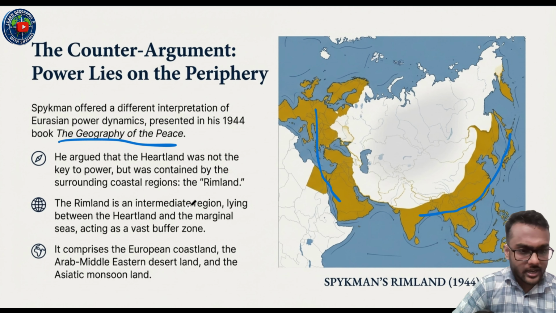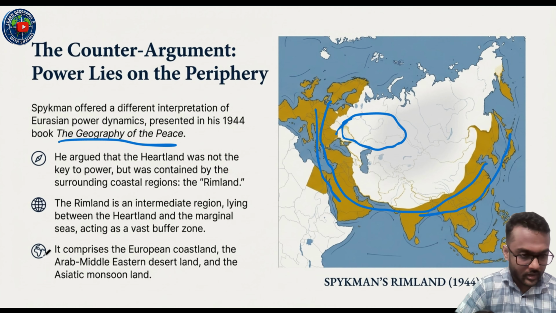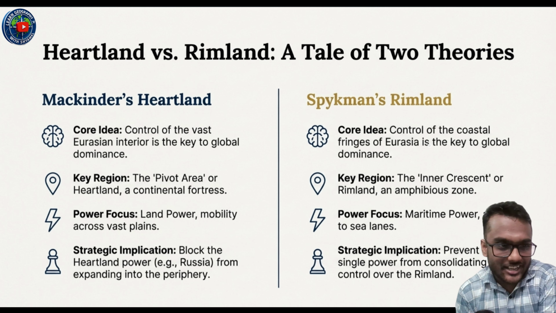The Rimland is an intermediate region lying between the heartland and the marginal seas, acting as a vast buffer zone. This is the heartland area, according to Mackinder, and this is the buffer zone, connecting the heartland and surrounding sea regions of the world. It comprises the European coastline, the Arab Middle Eastern desert land, and the Asiatic monsoon land. There is some difference between heartland and Rimland theory.